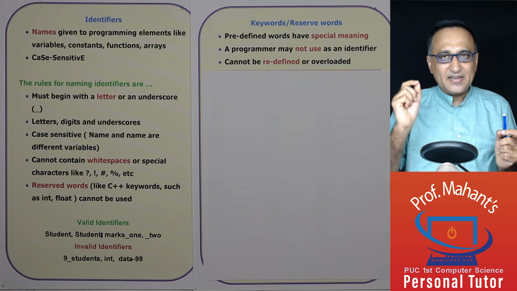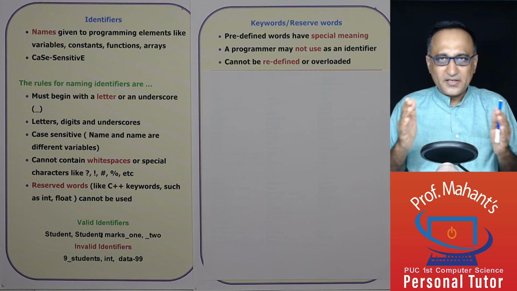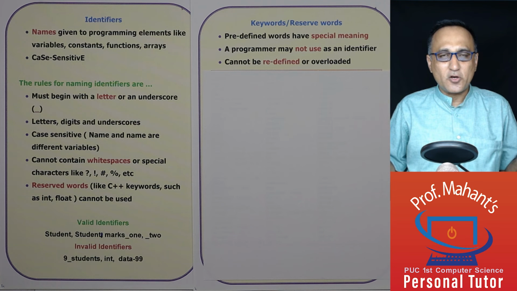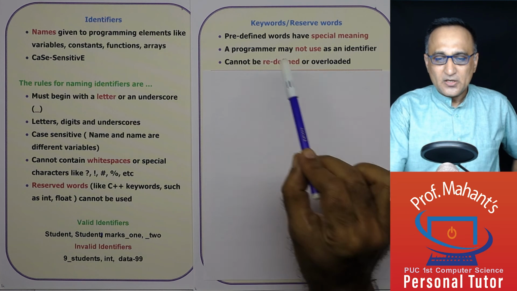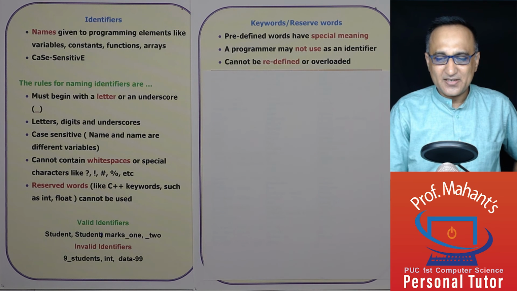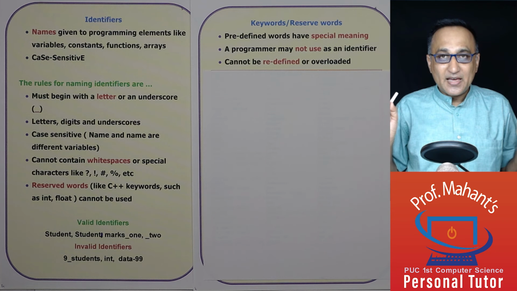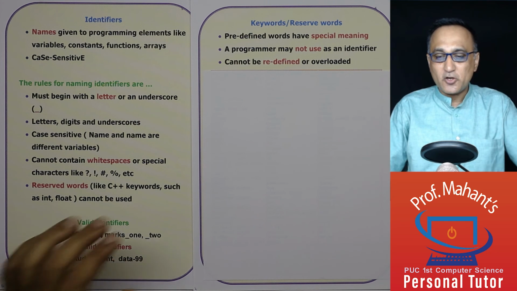If you say int space float, it confuses the compiler because you cannot name something which has a special meaning as the name of a variable. So a programmer may not use reserved words or keywords as identifiers. They cannot be redefined. Int means a data type of integer. You cannot change the meaning on your own.